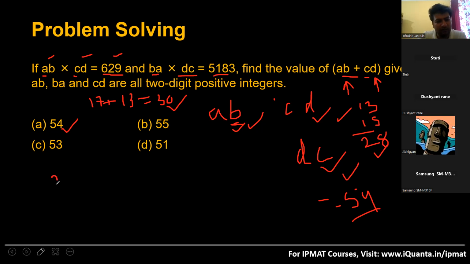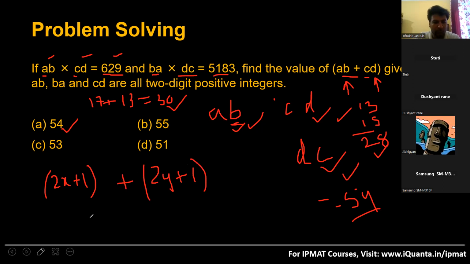So an odd number can be written as 2x plus 1, right? Because 2x is its even part. As soon as you add 1 to it, it becomes odd. So an odd number can be written like this, right? Is this clear or not? It can be written in the form of 2x plus 1. Another odd number can be written in the form of, say, 2y plus 1, right?